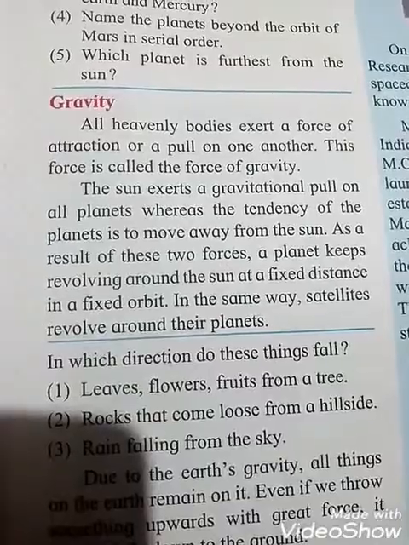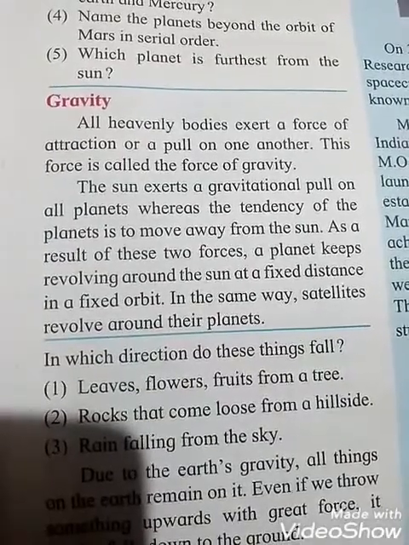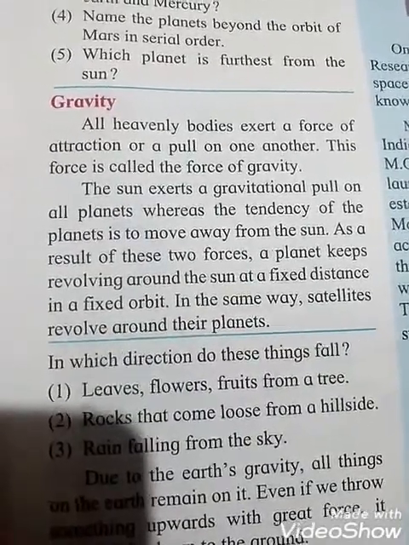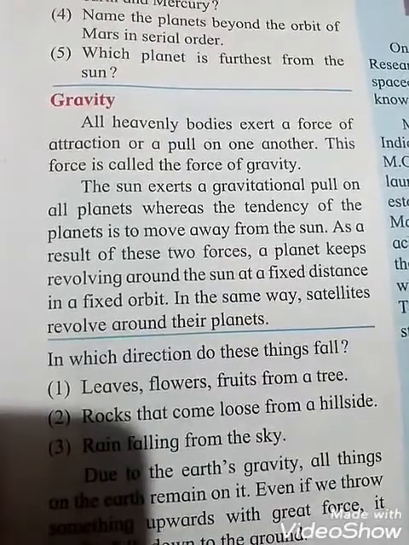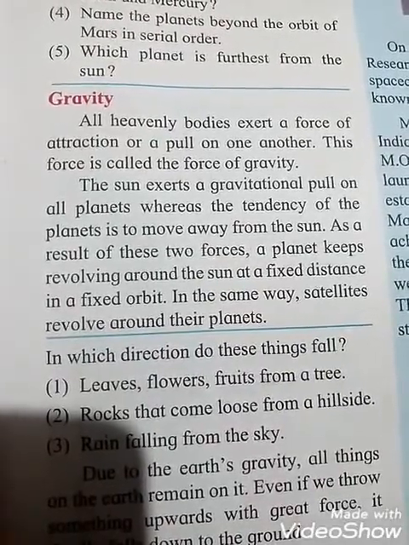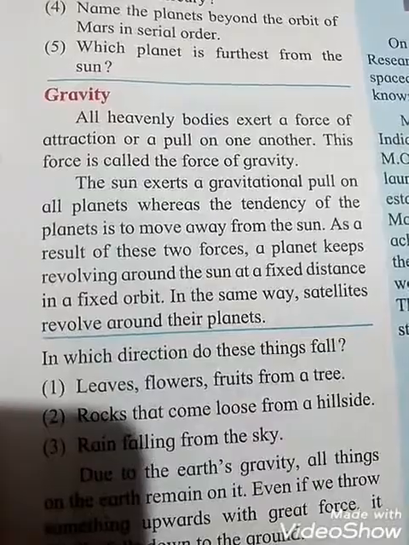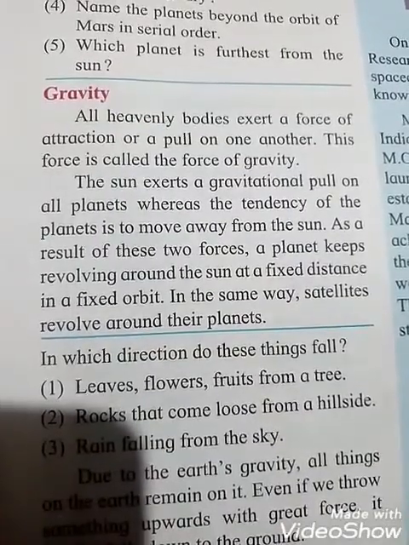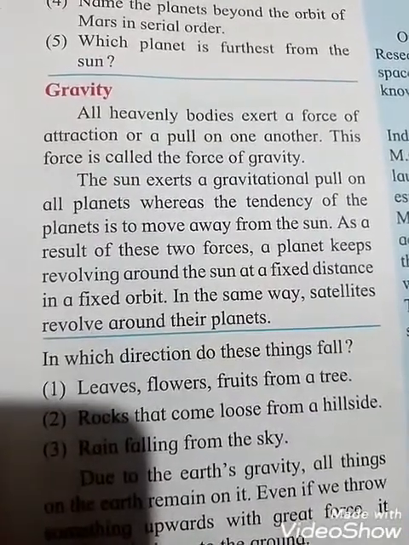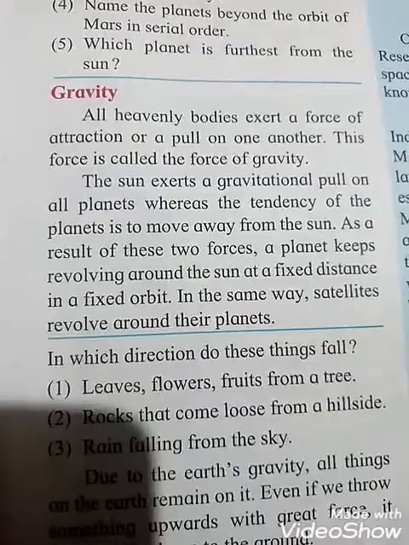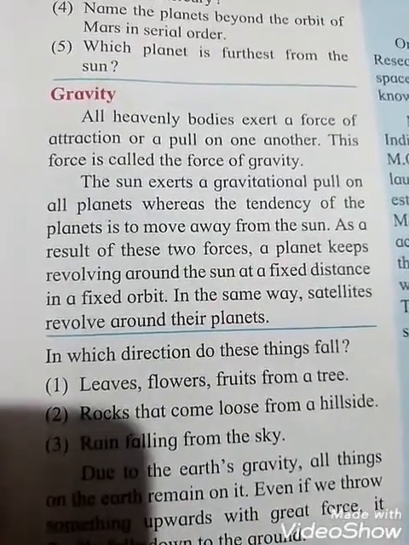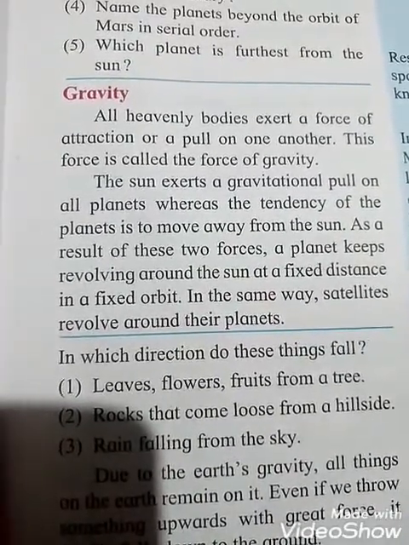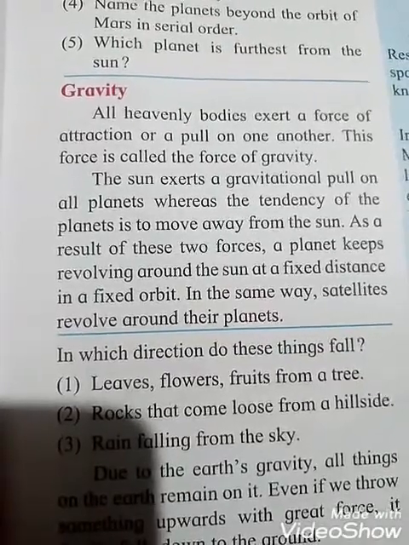As a result of these two forces, planets keep revolving around the sun at a fixed distance in fixed orbits. So they are making the revolution.